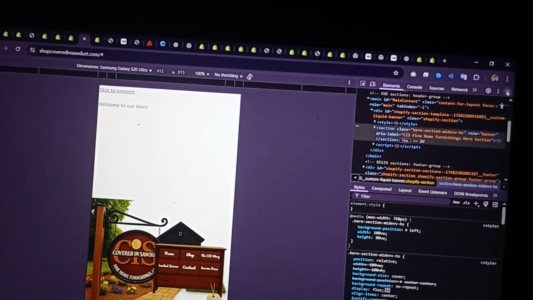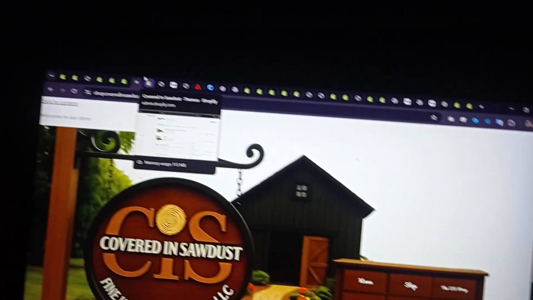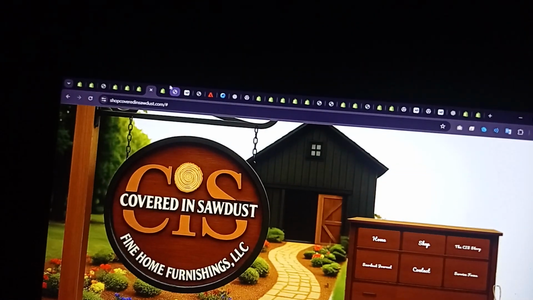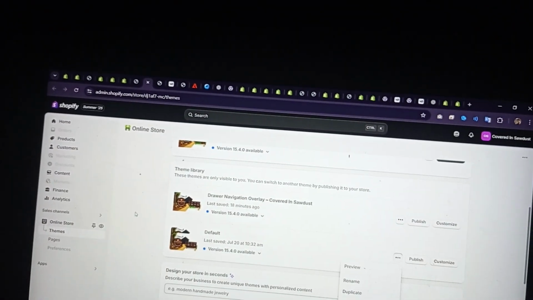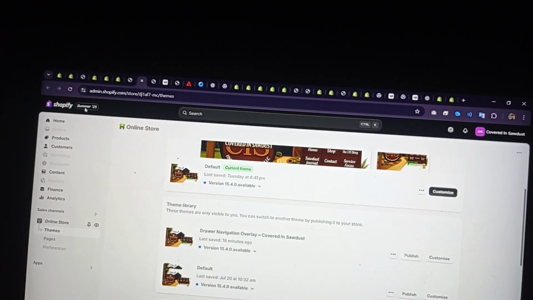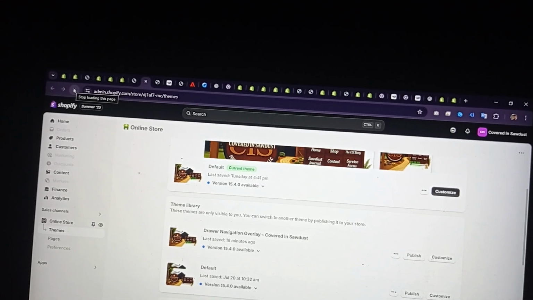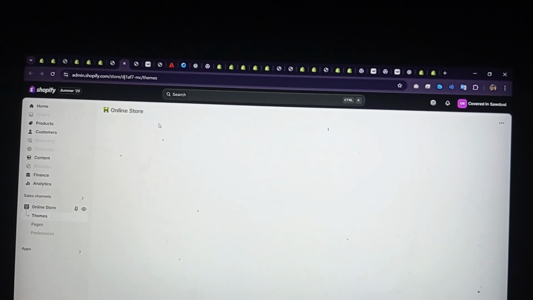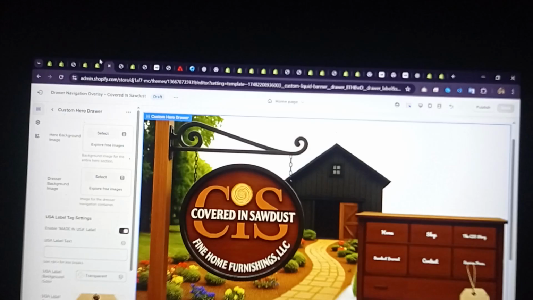It's also working, but right now I have added this section with two themes. One will be, let me reload the page. So actually I have added the code inside the custom liquid, and also I have created another section file.